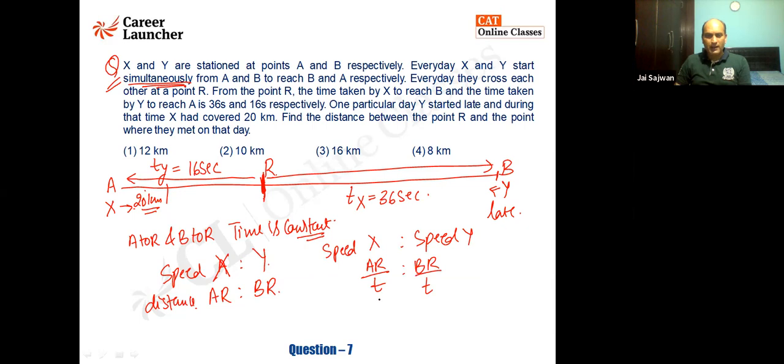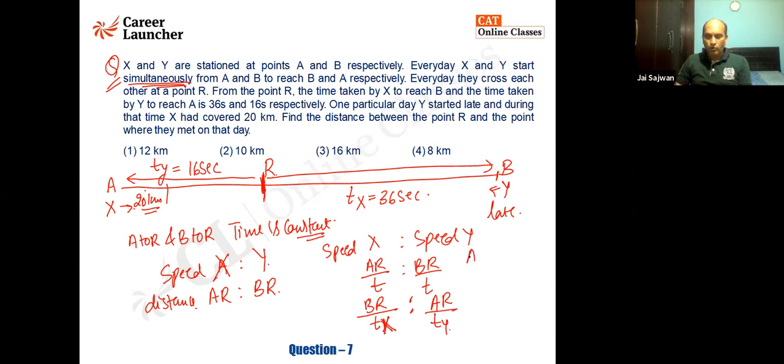After that, I'll say X is going to travel how much? X is going to travel BR, and it is going to take the time, say this is TX. And this one is going to travel AR distance. The speed of Y, it will travel AR distance upon time taken by Y, which is TY.